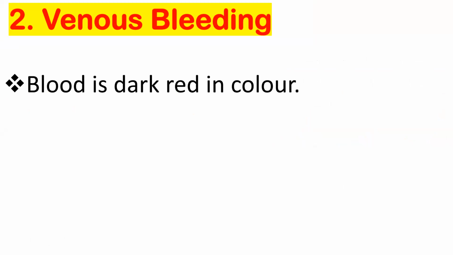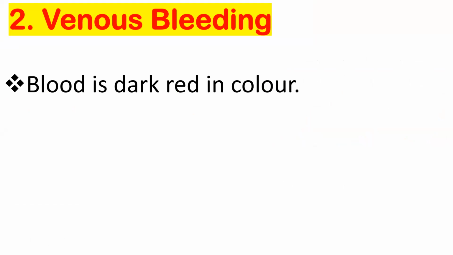Coming to the next type, that is the venous bleeding. The venous bleeding means the bleeding that occurs from our vein. If the bleeding occurs from the artery, the blood is bright red in color, right?